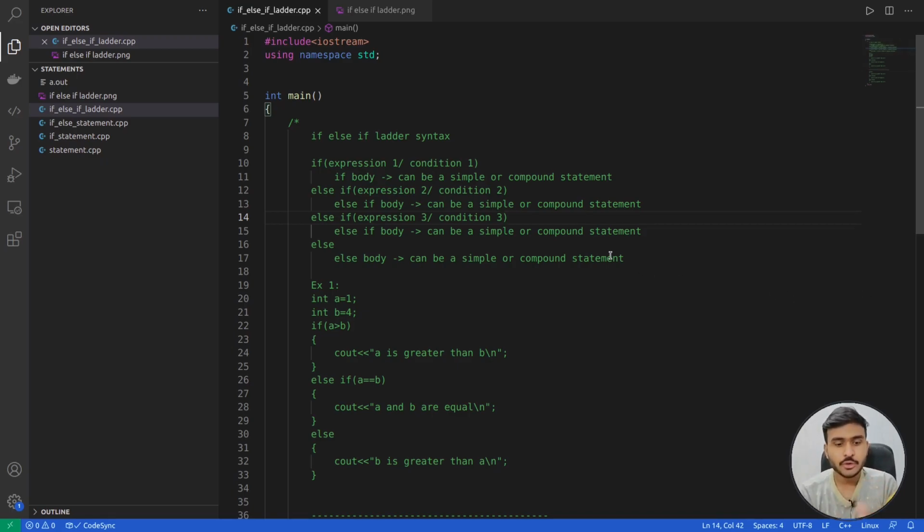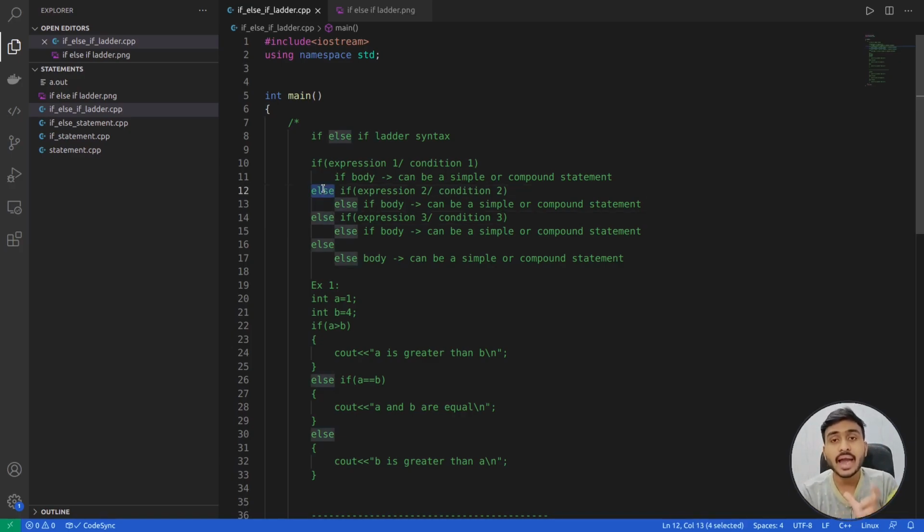Super easy. You have to write the if keyword followed by expression 1, or I'll say condition 1, because now we know that expression acts like a condition, right? And if the condition is true, then the if body will be executed. After this you can write else if. It's very similar to writing multiple ifs, but over here there is a slight modification in the syntax.